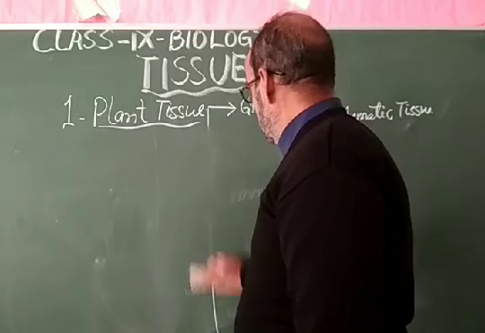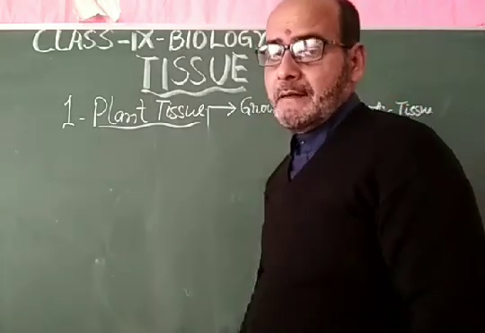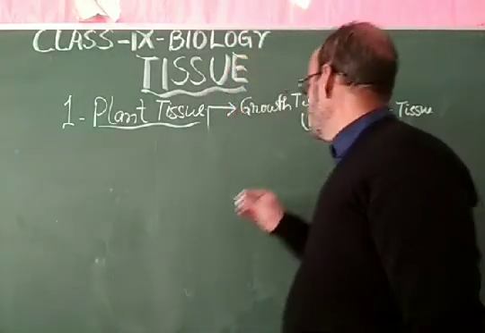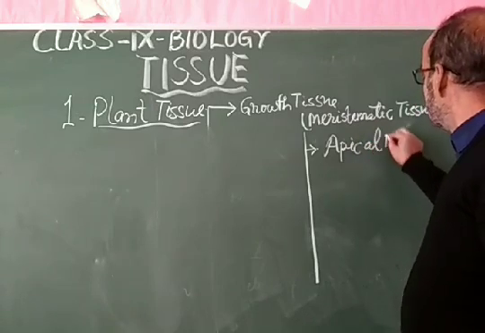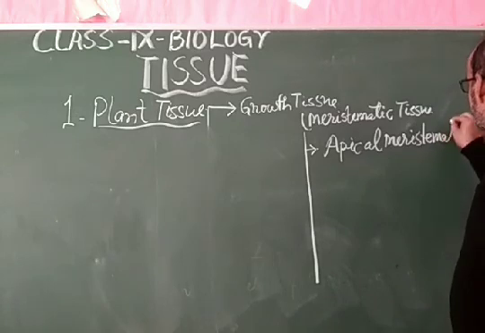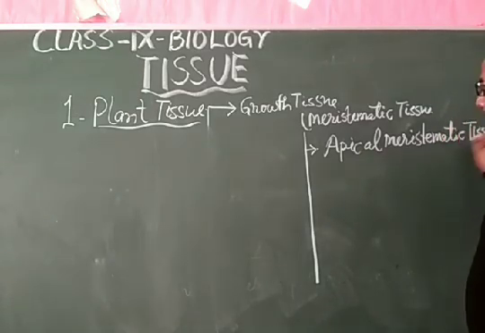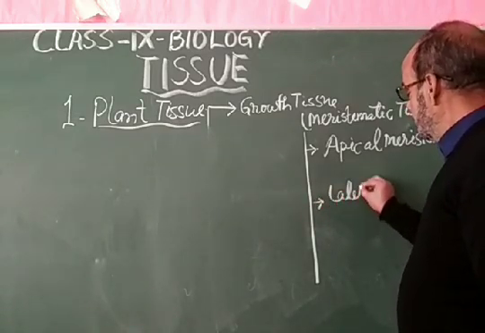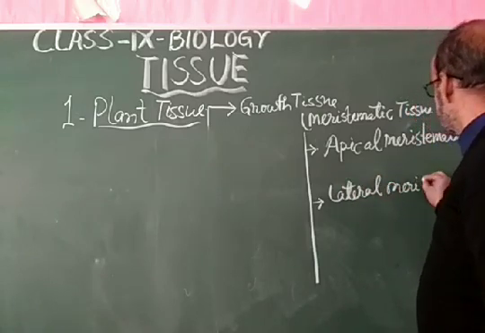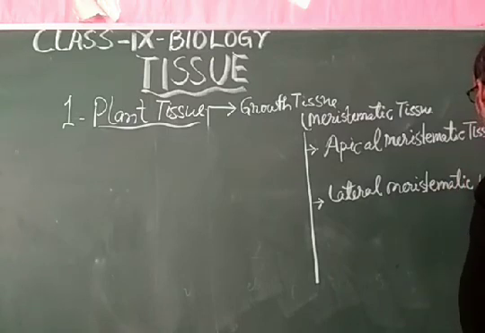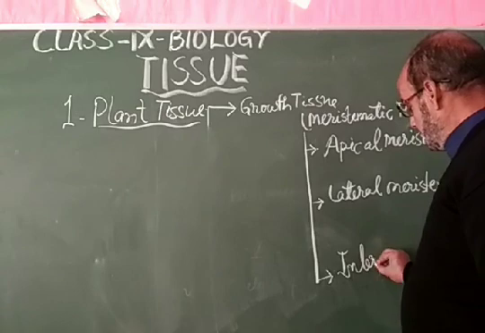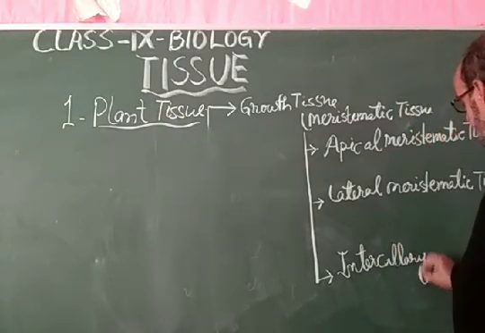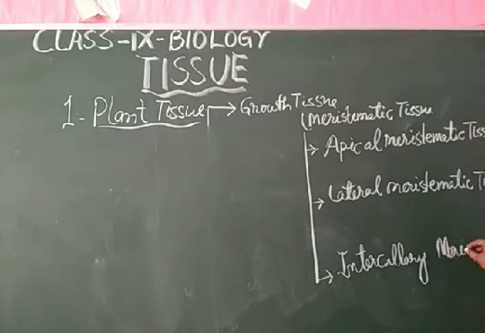Now, when you discuss this growth tissue or meristematic tissue, you will find that there are three types of tissue: apical meristematic tissue, lateral meristematic tissue, and intercalary meristematic tissue.